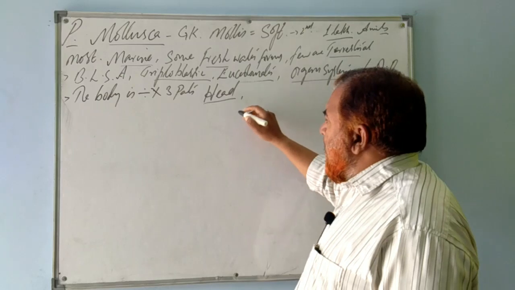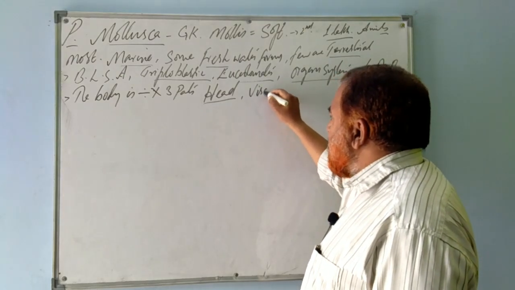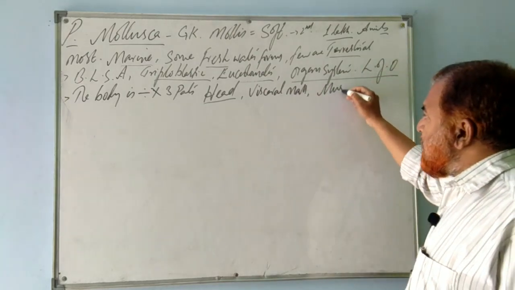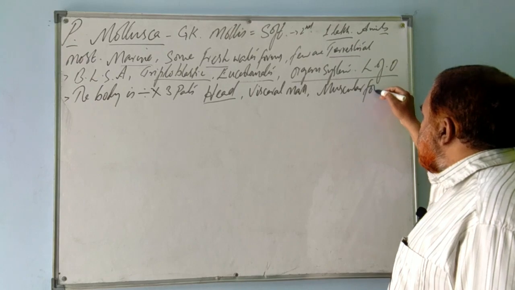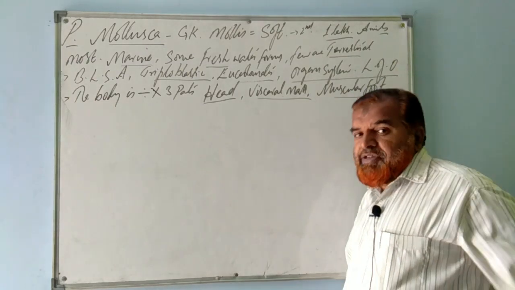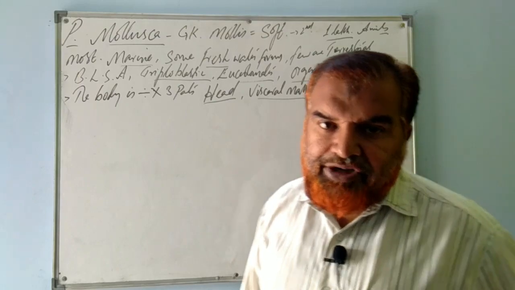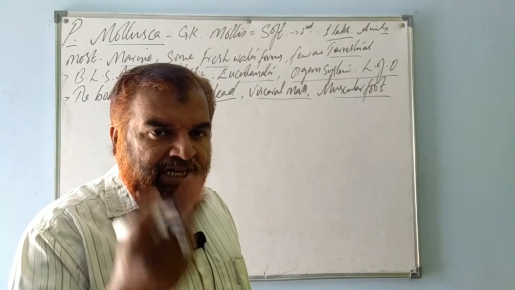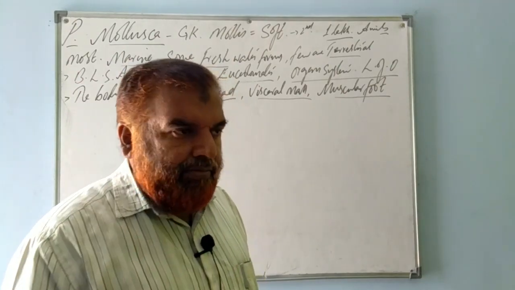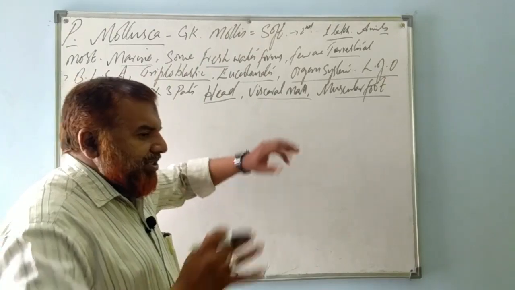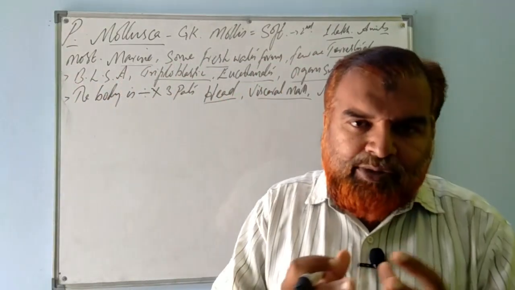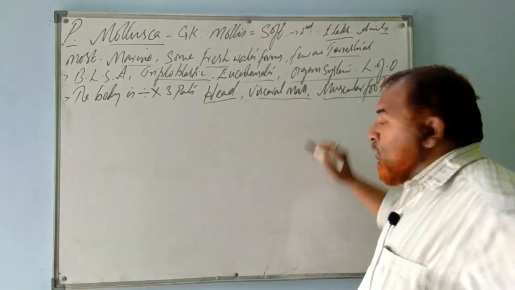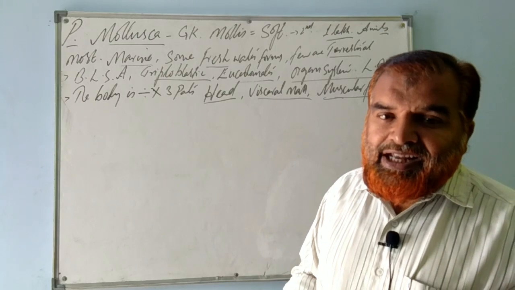Then the visceral mass, and the muscular foot. The body is divisible into 3 parts. The head consists of brain, sense organs, antenna-like structures, eyes and mouth parts. The visceral mass is the main part of the body. The foot is muscular and helps in locomotion.